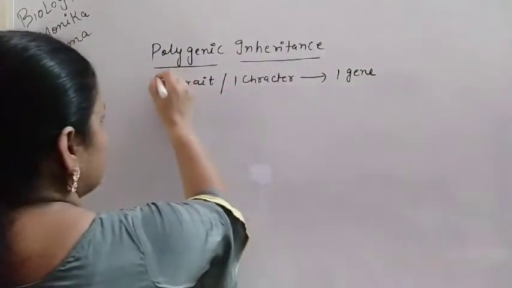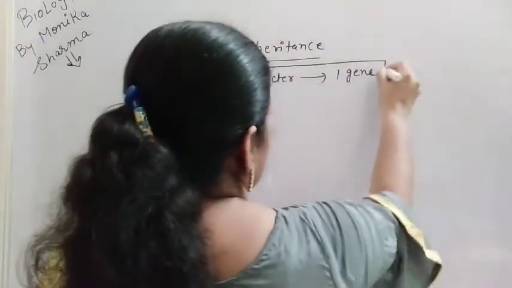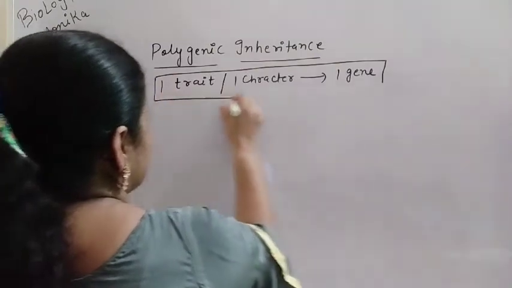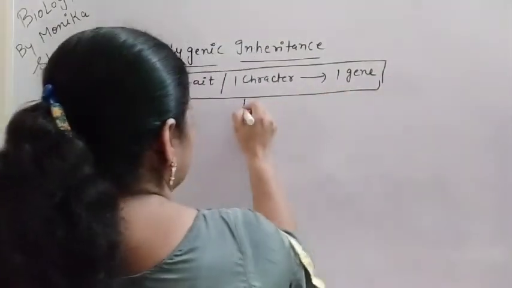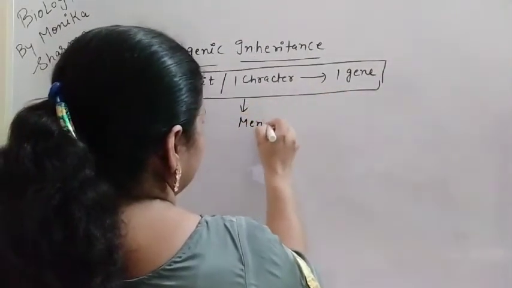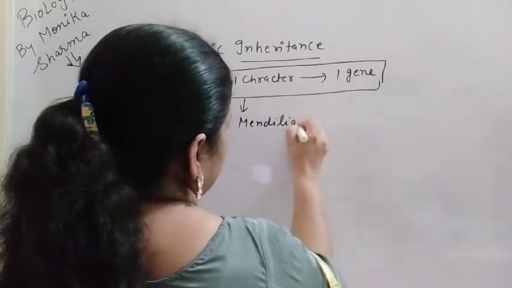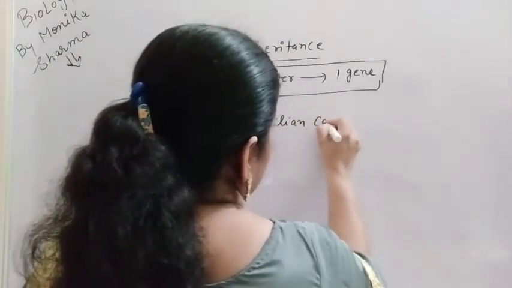That is also known as one trait, one gene. That is according to the Mendelian concept.